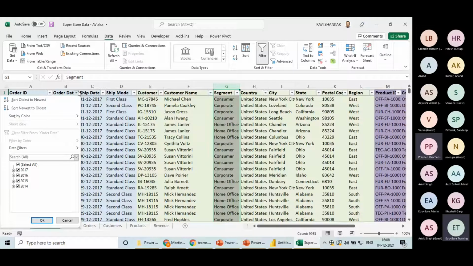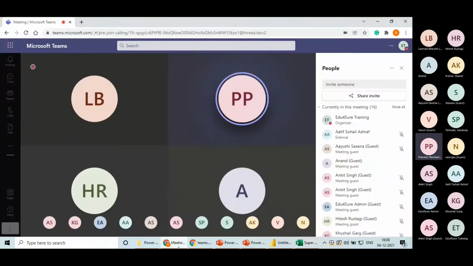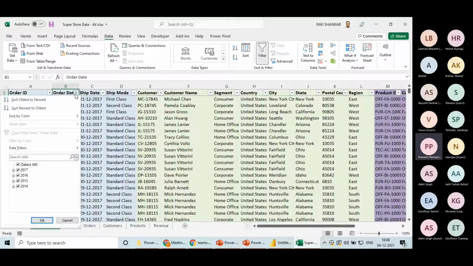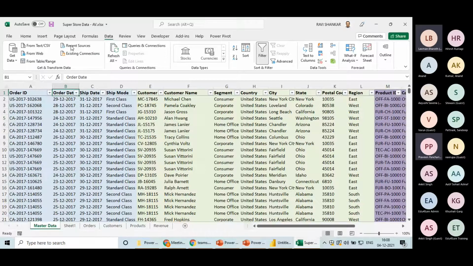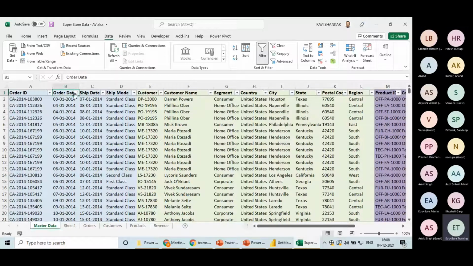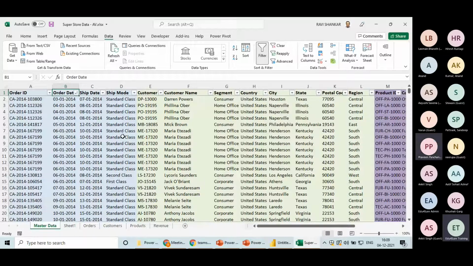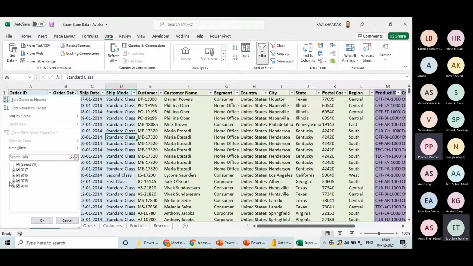A small question. If it is in date format, why is it not appearing in sorted format? In column B, if you click on this filter button, why is it not appearing like 14, 15, 16, 17? It is appearing like 17, 16, 15, 14, not sorted that way. Now I have sorted, so it will look like this. See, this is the sorting point. After sorting also, it is not appearing in the correct chronological order, right? Are you talking about this particular filter? Yes. Okay, so probably there would be some settings. We can always check the settings, that is related to settings, nothing related to the database as such.